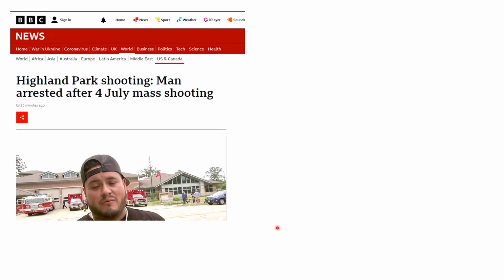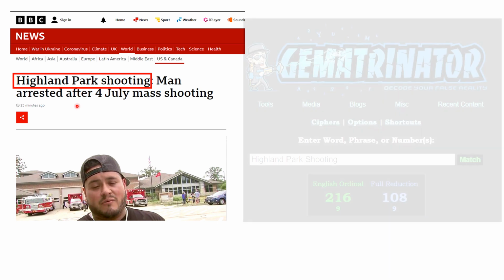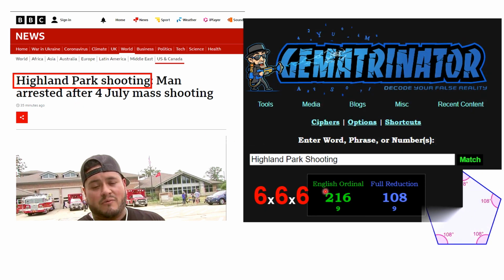Let's move on. So we've got Highland Park shooting, man arrested after 4th of July mass shooting. If we look at Highland Park shooting, that gives us 216, which is 6 times 6 times 6 in English, where A is 1, Z is 26. And in full reduction or Pythagorean it gives us 108. 108 is a popular code and is related to geometry, in particular the internal angle of a pentagon.